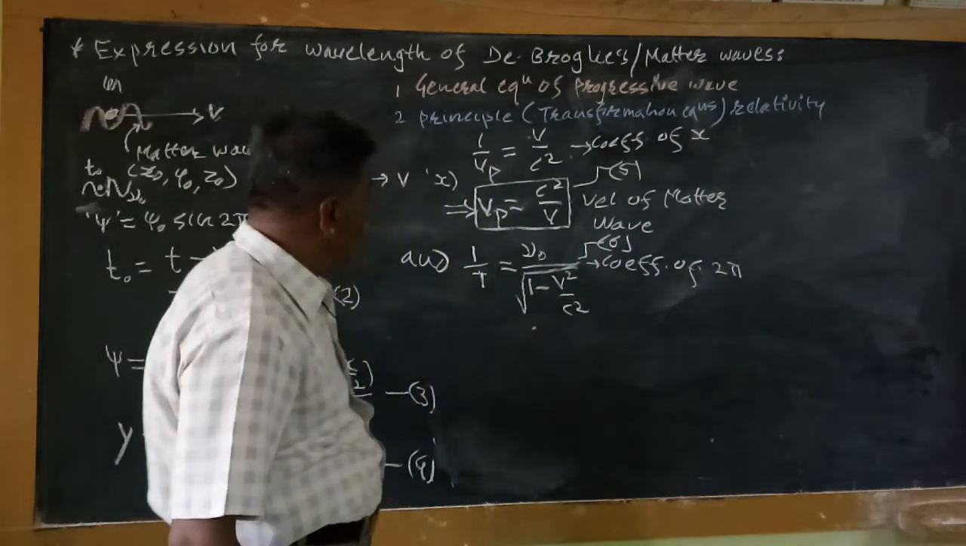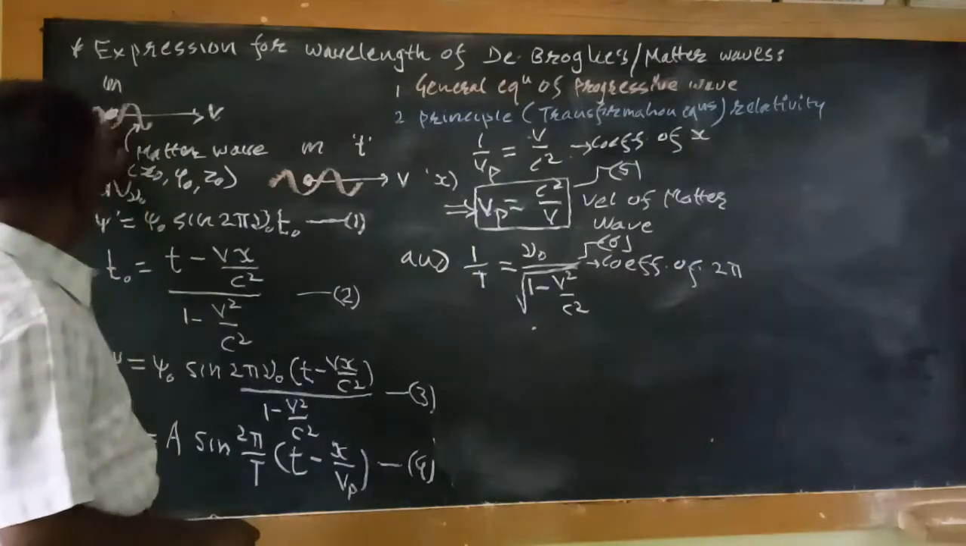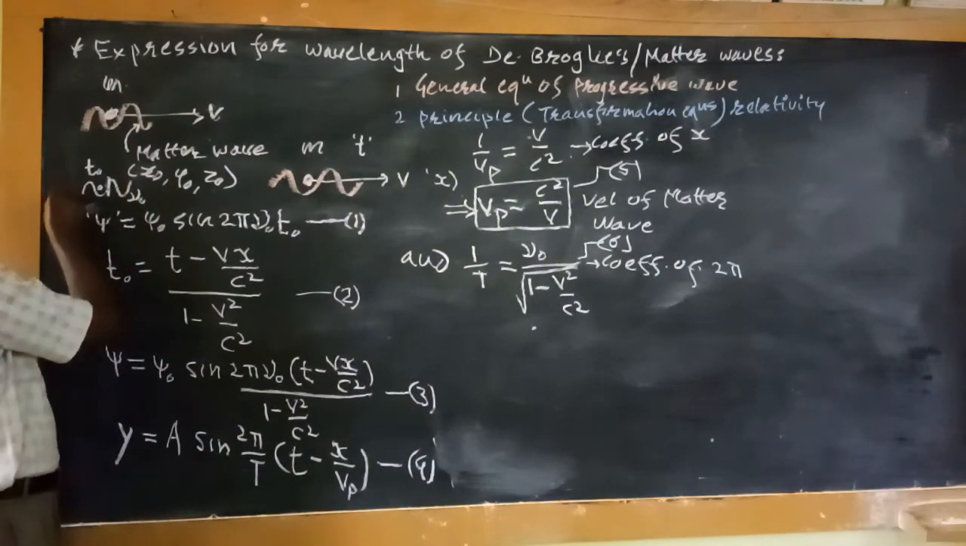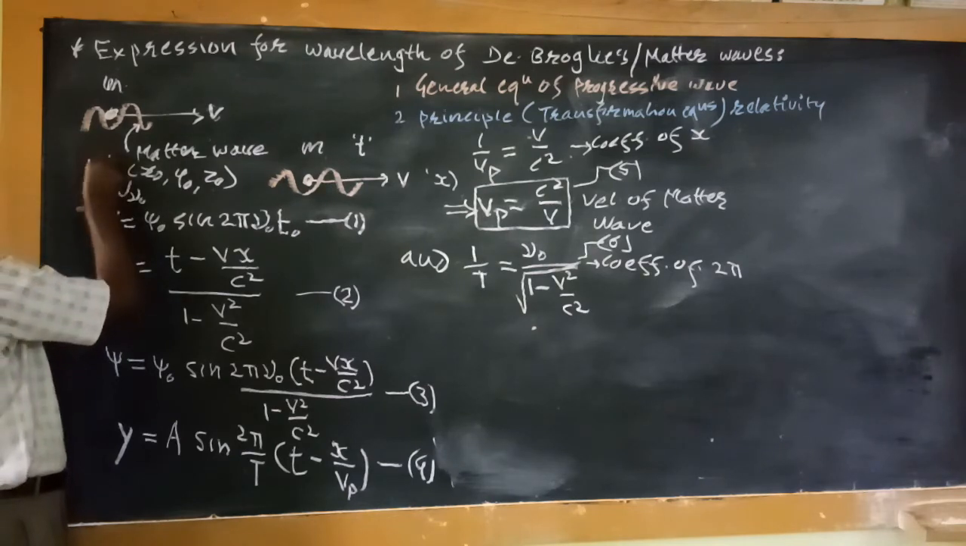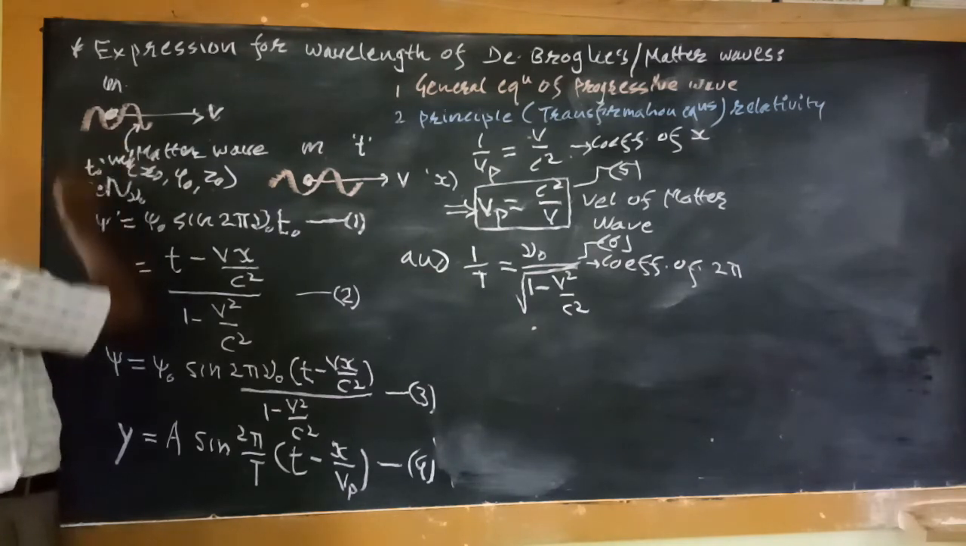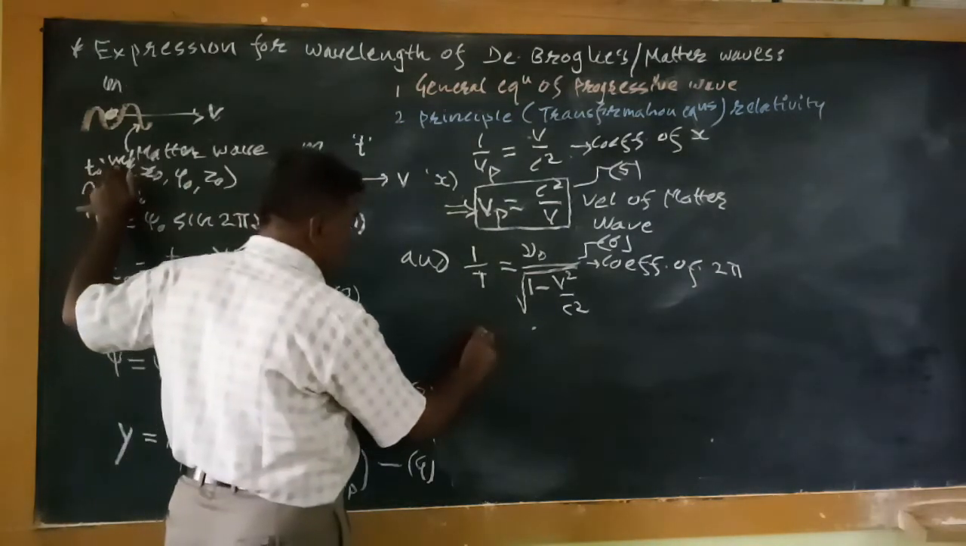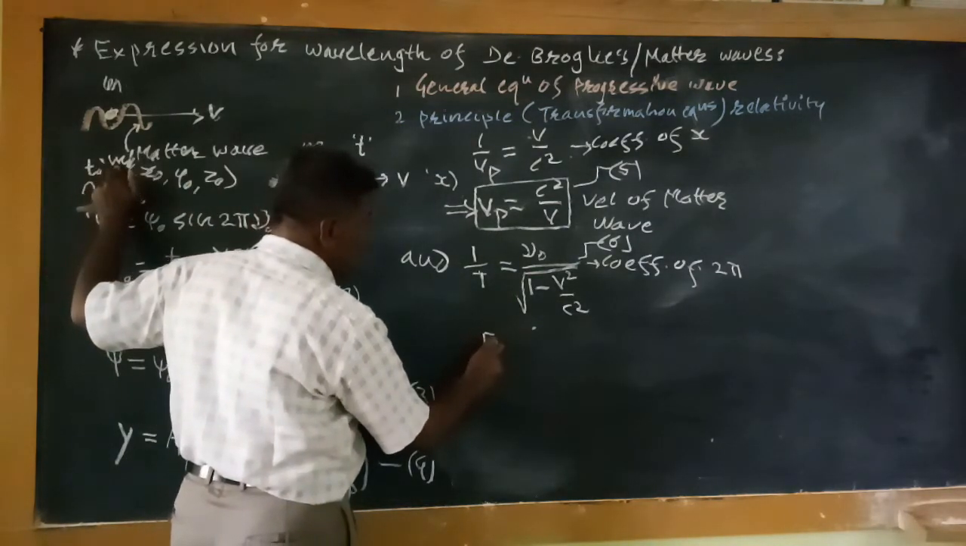Now according to Planck's quantum theory, the energy of the particle, where m0 is the rest mass of the particle, is given by the two laws.